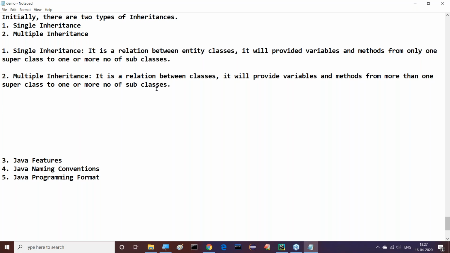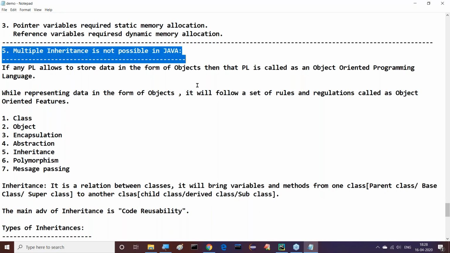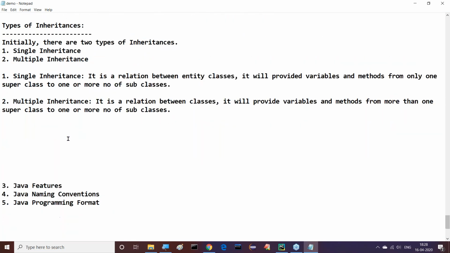Check it, guys. What we completed in the last session, I think so. Multiple inheritance points here we completed. Multiple inheritance is not possible in the case of Java. This topic we understood. Good. Now coming to the next one, that is the sixth difference here.